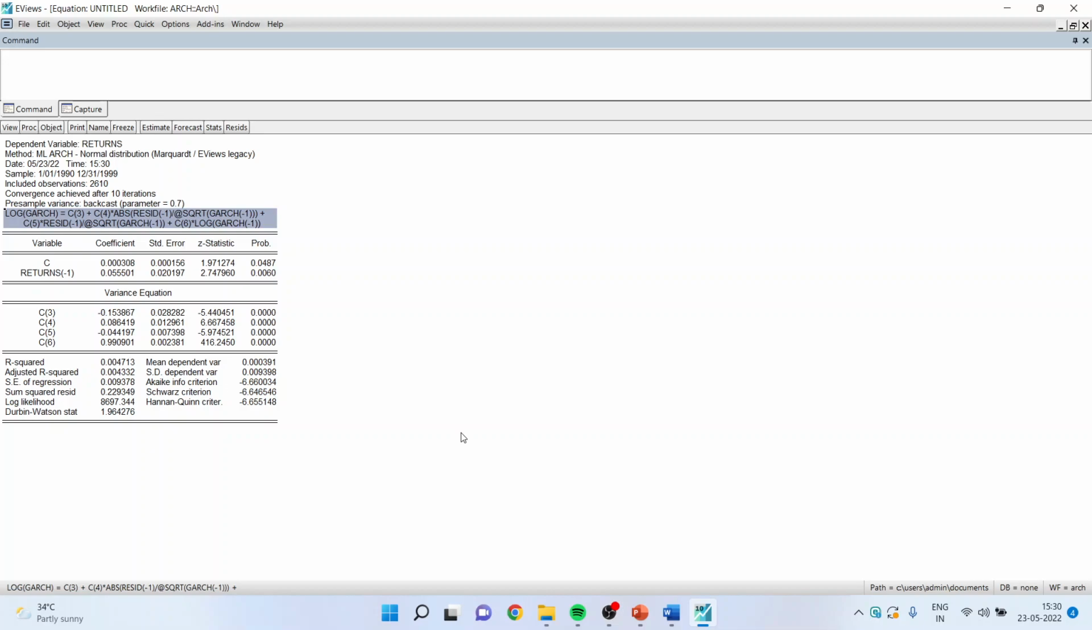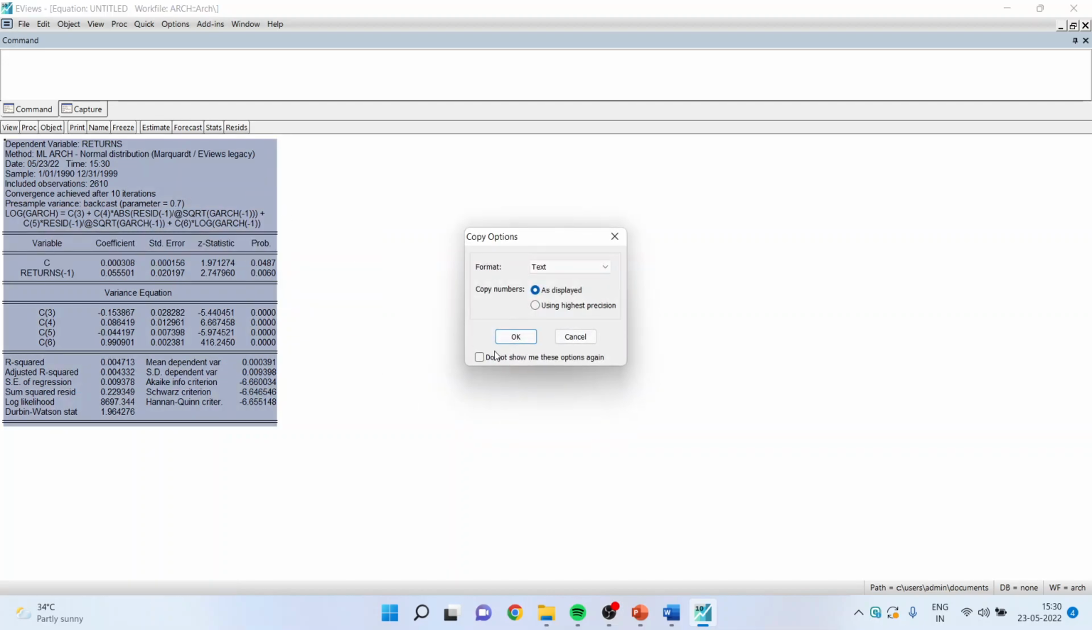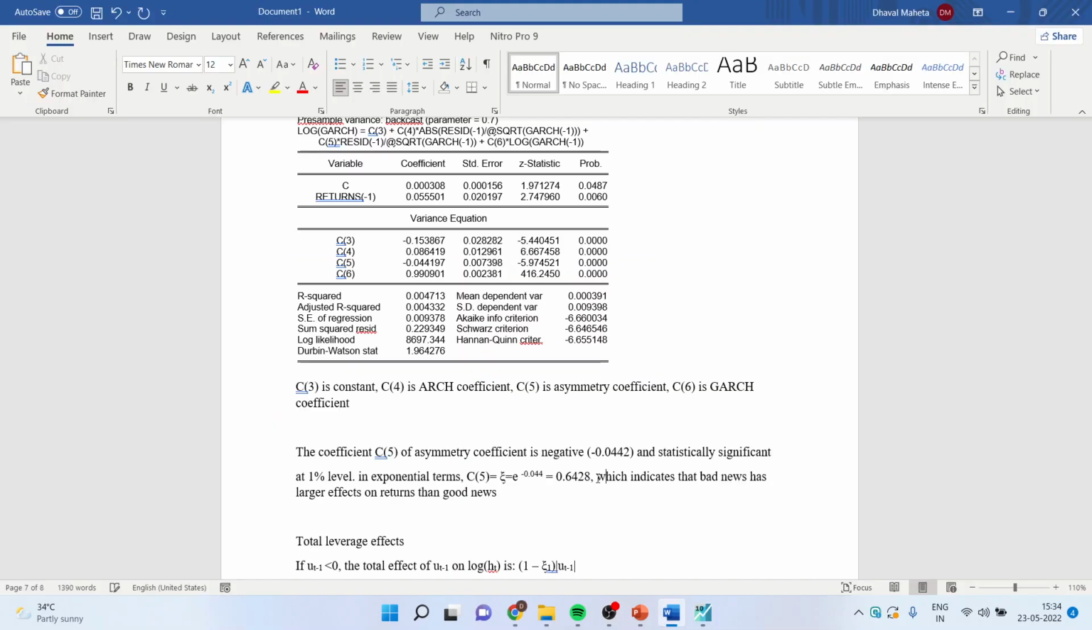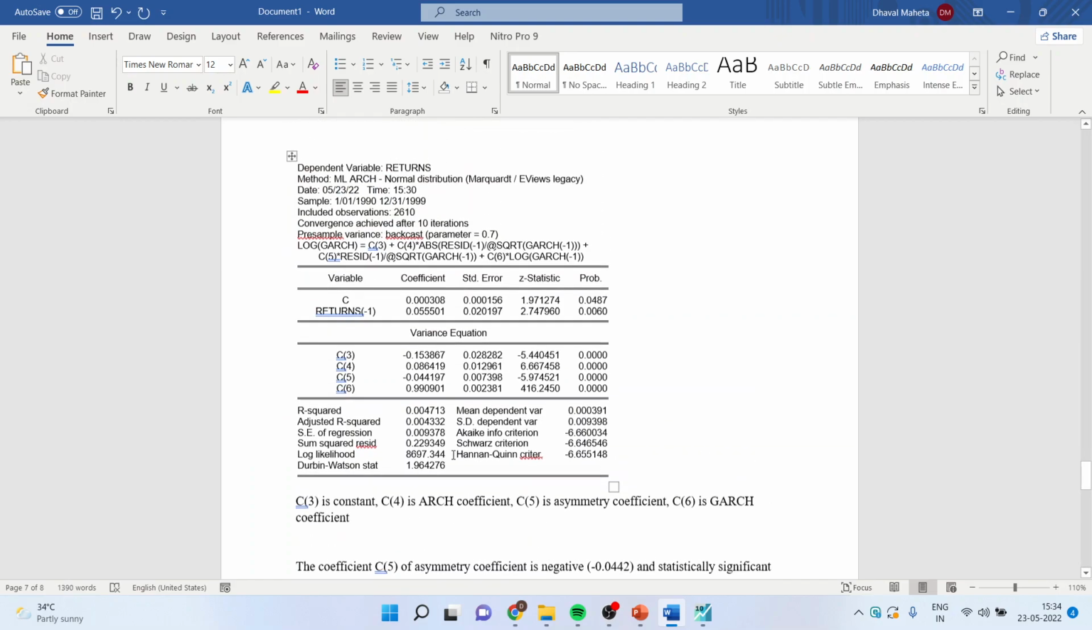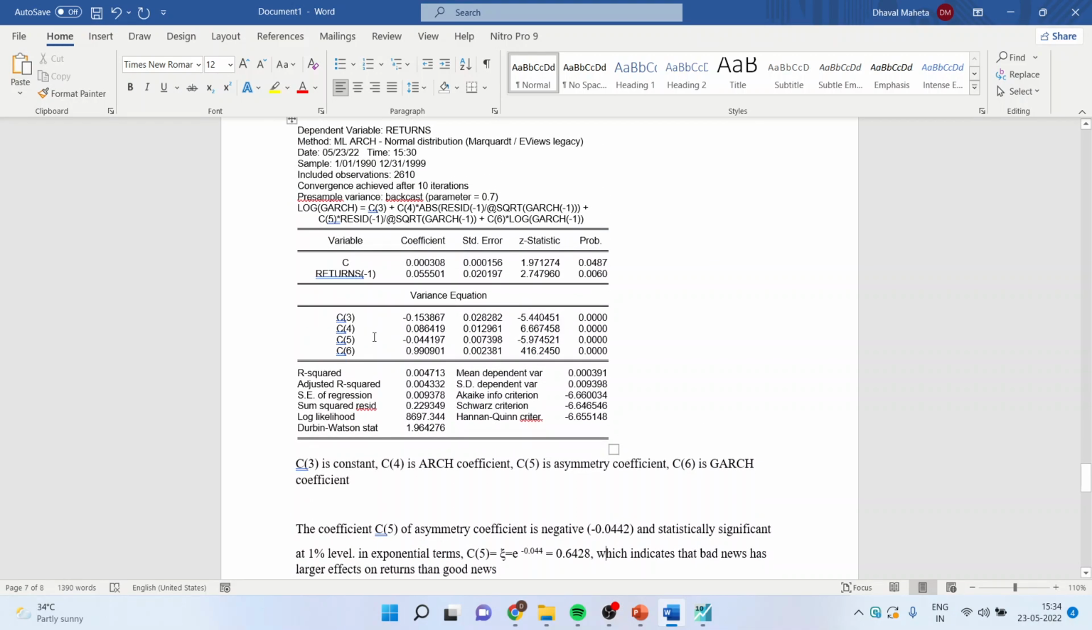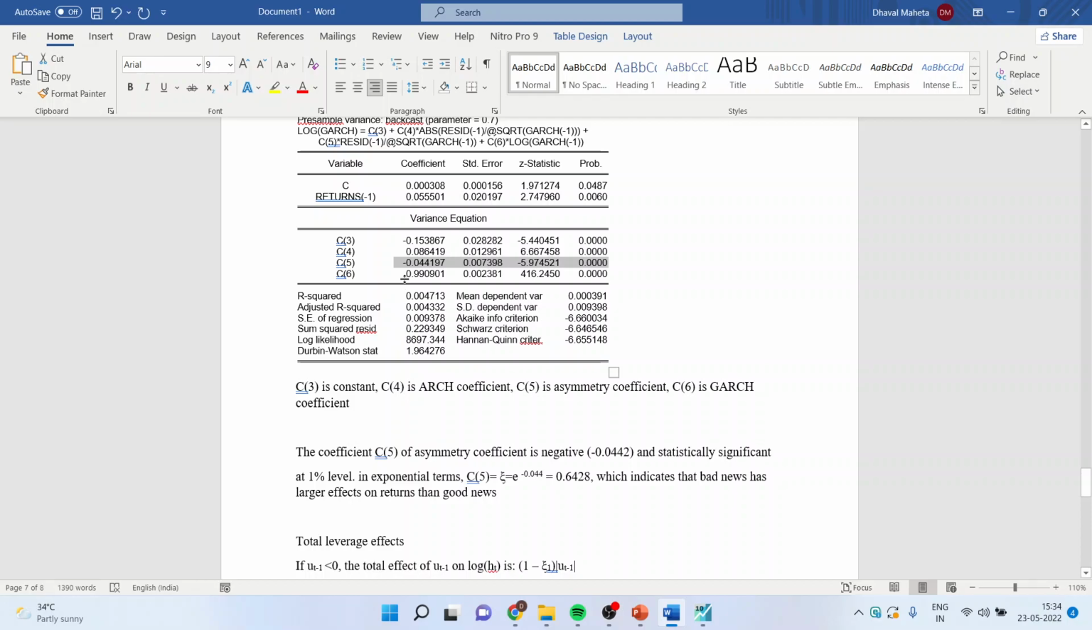Now let us see how we can interpret this in the Word file. Control A, copy to the Word file, click OK. Now let us understand how to interpret this. C3 is constant, C4 ARCH, C5 asymmetry. Basically, we are interested in this part. And C6 is the GARCH coefficient. The coefficient of C5 is negative, minus 0.0442. It is statistically significant at 1% level.